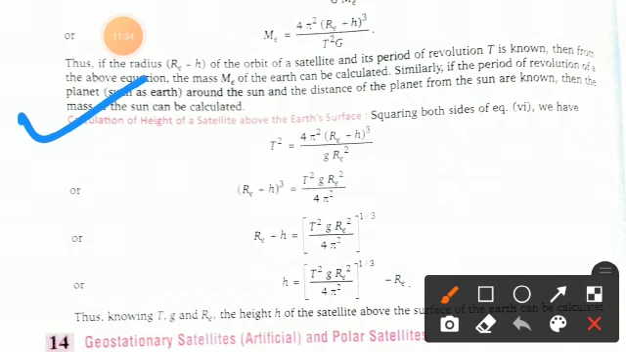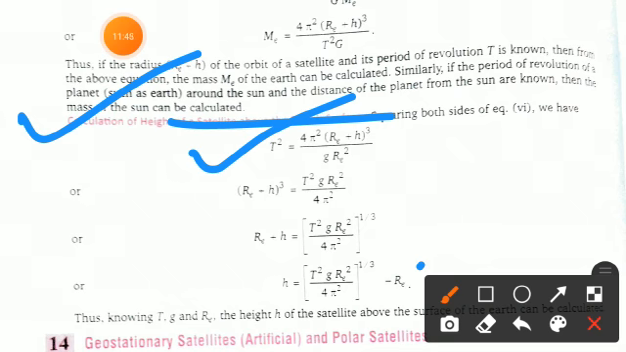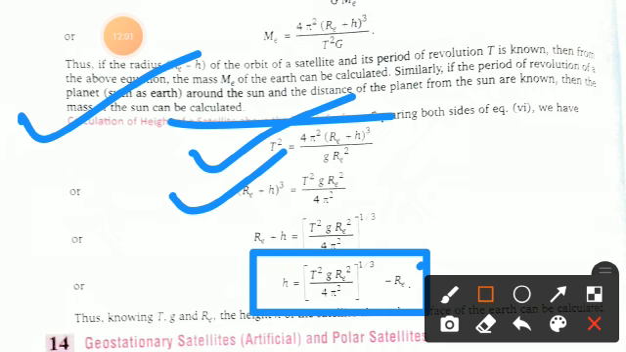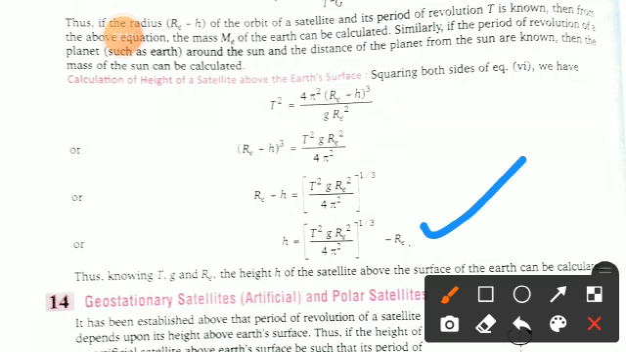Now you can see here the calculation of the height of a satellite above the Earth's surface. If we go above the Earth's surface, you have to add the height also in the time period. Or you can find that (Re + h) whole cube is equal to T square g Re square by 4 pi square. So finally you will get the height as this. I hope you understand it. Thus, knowing T, g and Re, the height of the satellite above the Earth's surface can be calculated using this relation.